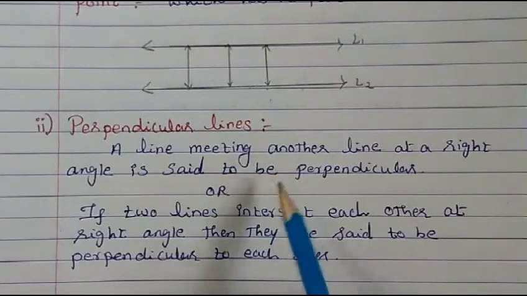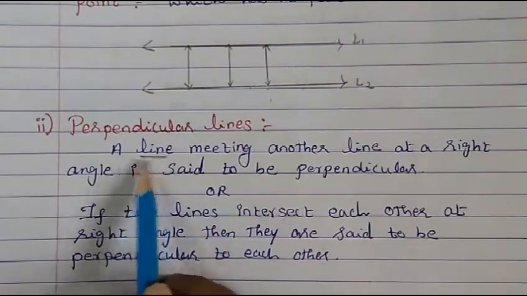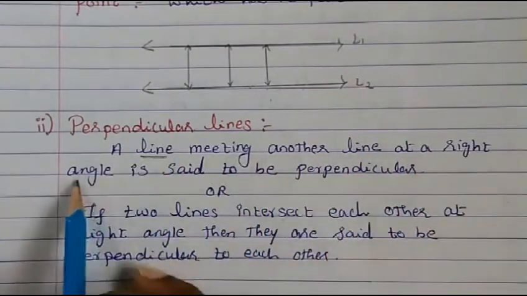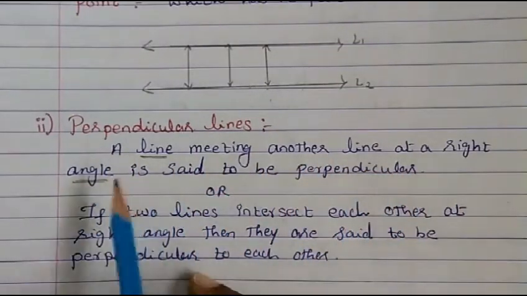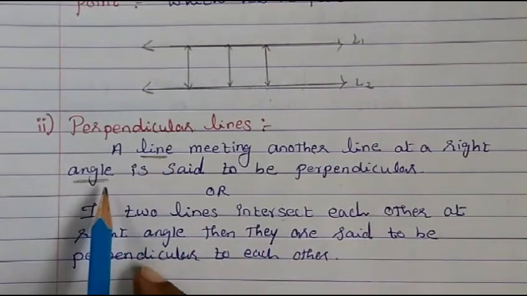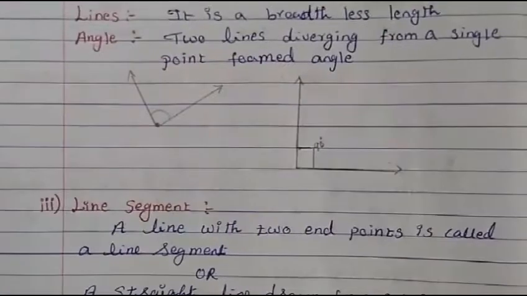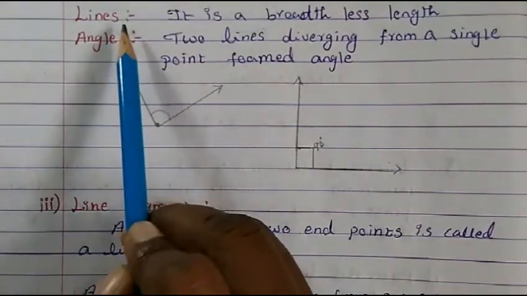To define a perpendicular line, before that we have to define some terms, that is line. We should know what is the meaning of a line meeting another line. Okay, so what is the meaning of line? At a right angle. So we should know what is angle. A line meeting another line at a right angle is said to be perpendicular. So what is a line and what is angle? That we have to define first, then we come to perpendicular lines. So for a perpendicular line, the two terms that we have to first define are line and angle.